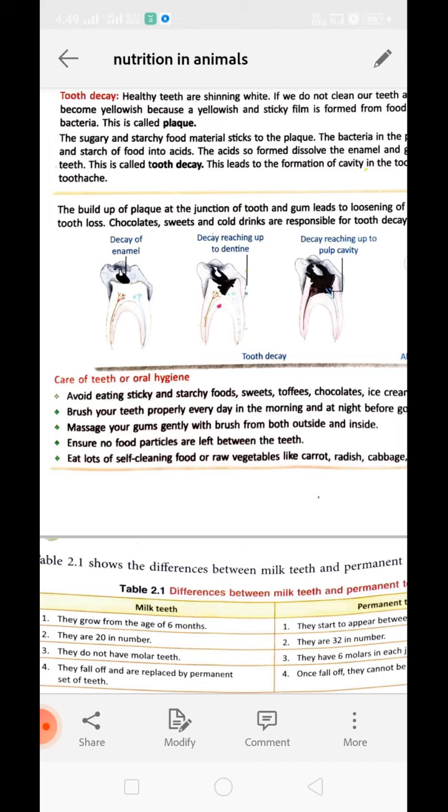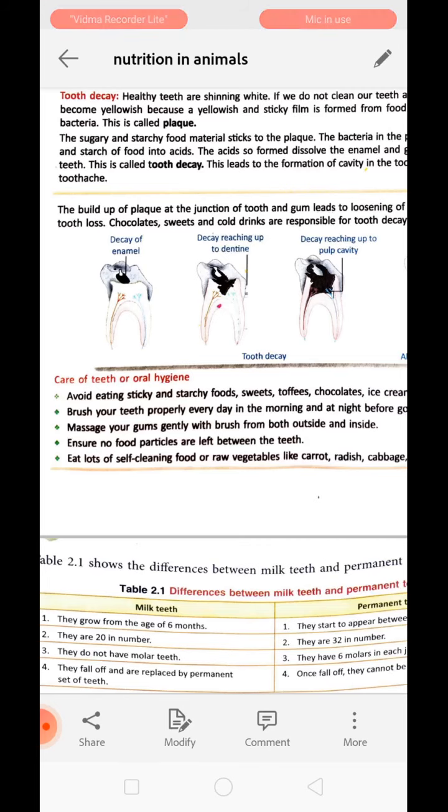Next is brush your teeth properly every day, in the morning and at night. In the morning before eating, at night after eating. If you brush your teeth properly, just think about it in the proper way. Our mouth has plaque, and on the plaque acid is secreted, but the toothpaste has a basic substance in it. So when we brush, the basic substance reacts with the acidic substance and makes each other neutral. In this way our teeth remain healthy.